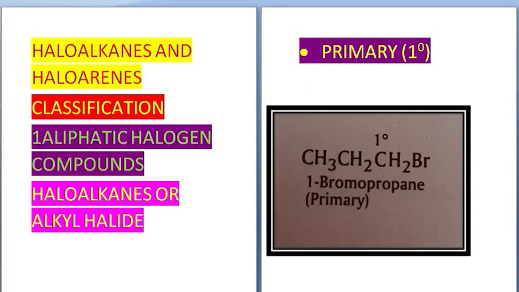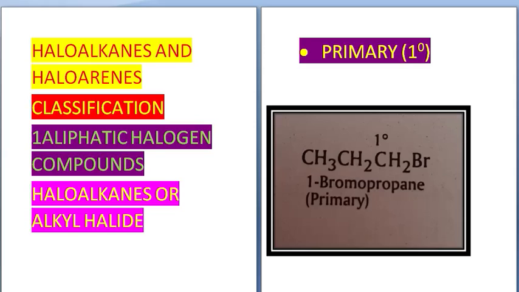Children, today we will begin with a chapter from Organic Chemistry. Name of the chapter is Haloalkanes and Haloarenes. Now, what are haloalkanes and haloarenes? Compounds which are obtained by replacing one or more hydrogen atoms of aliphatic and aromatic compounds by an equal number of halogen atoms are called haloalkanes and haloarenes.